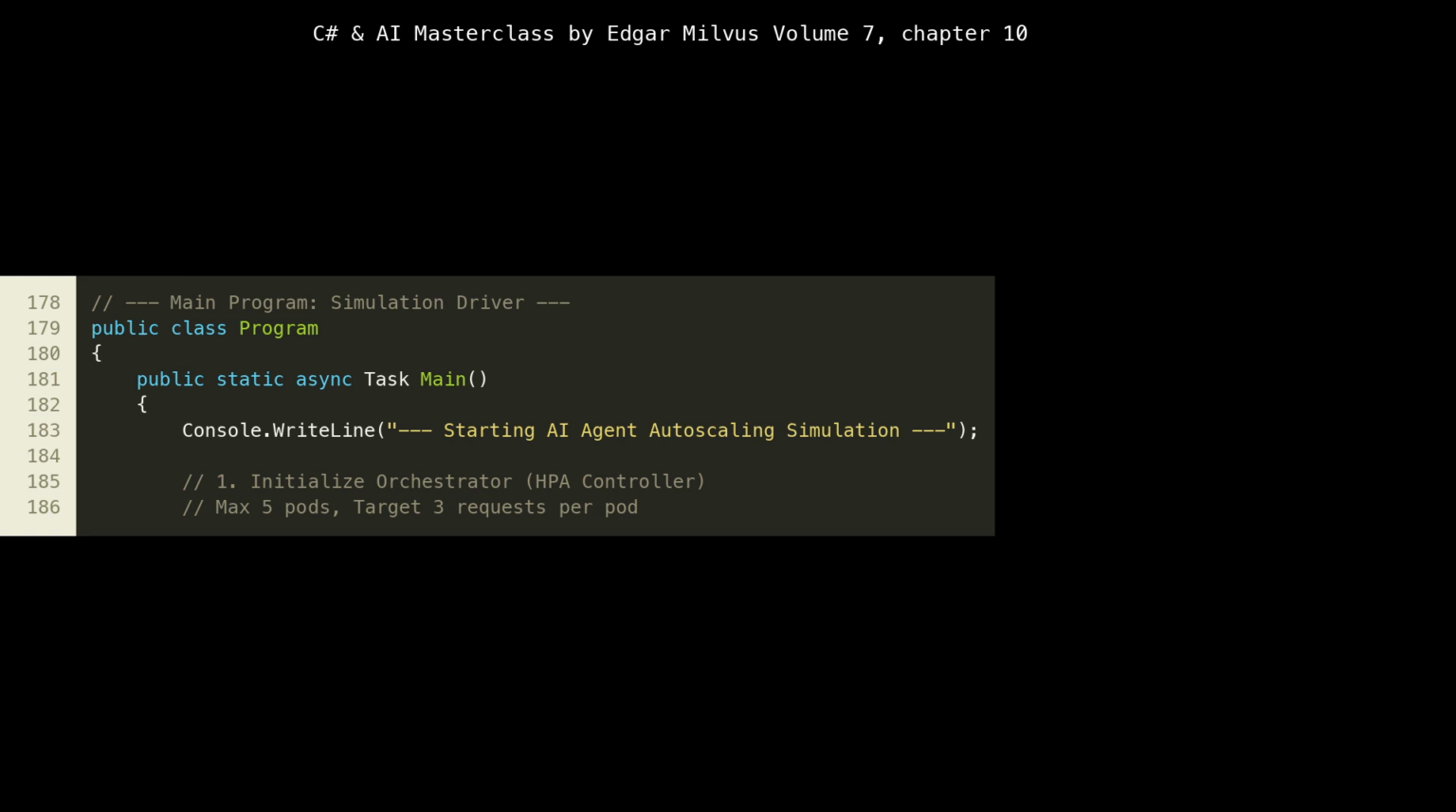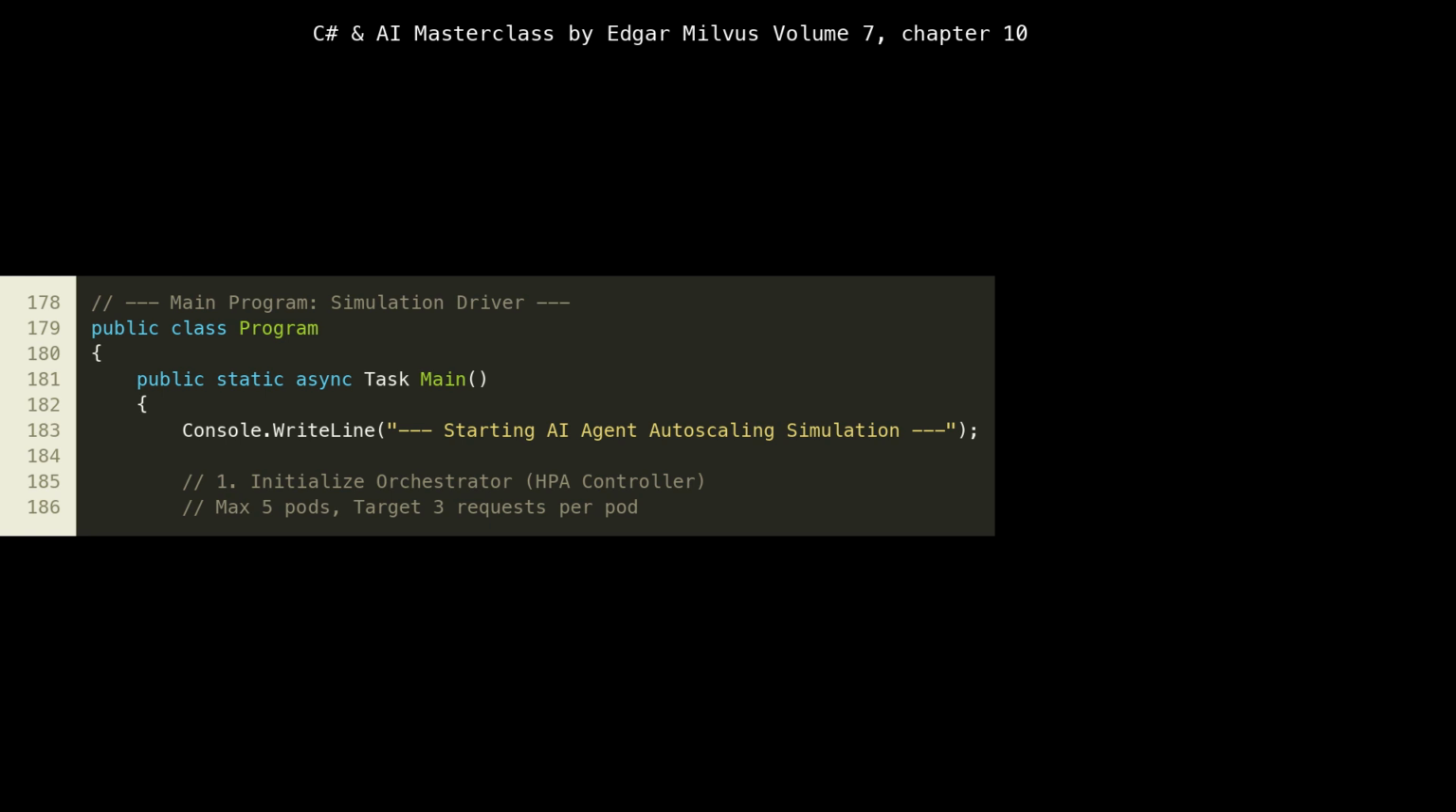We've reached the Program class, which serves as our simulation driver. The Main method is the entry point. At line 186, we initialize our HPA orchestrator. Crucially, we configure max agents, 5, and target queue depth per agent, 3. These parameters are vital for observing the scaling behavior.